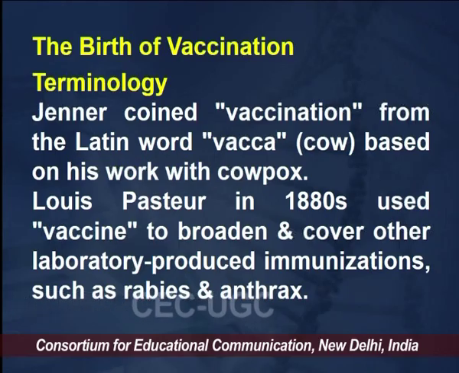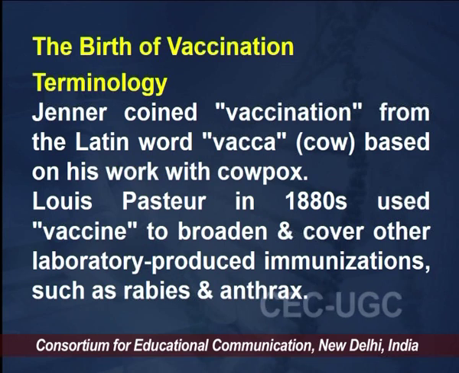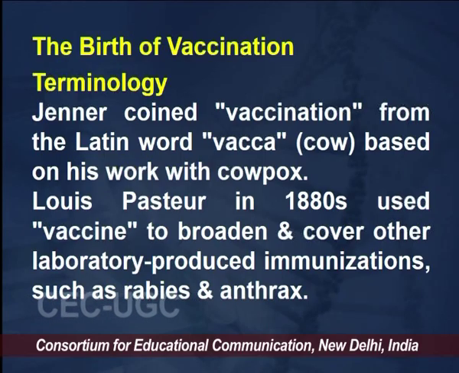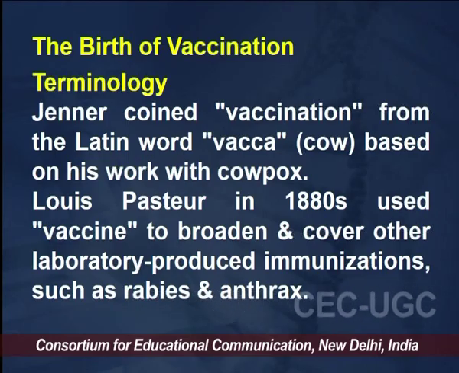So, as I said, different types of vaccines using different mechanisms were then raised to create vaccine immunization against a lot of harmful diseases such as rabies and anthrax. So, this is the birth of vaccination and the contribution of Edward Jenner.